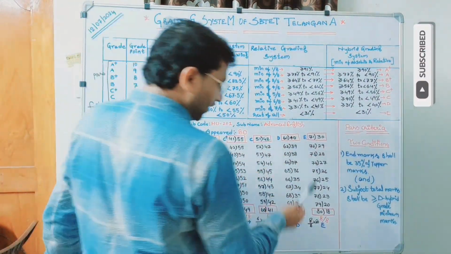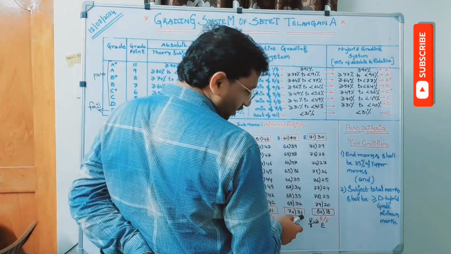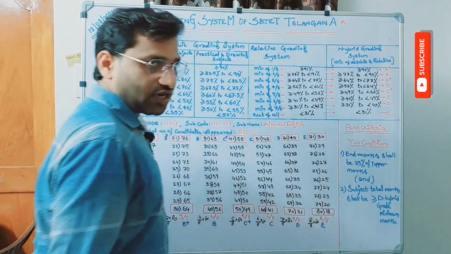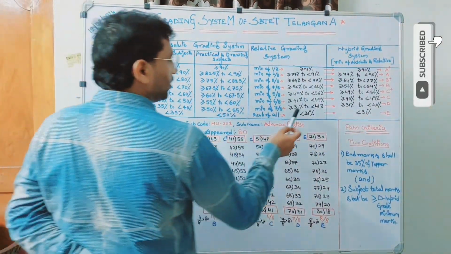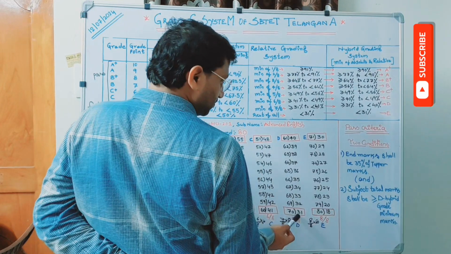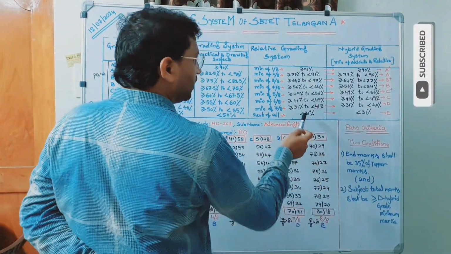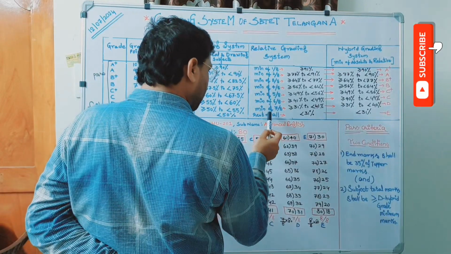And finally, from 31 onwards, D is entering. Below 31, everything is nothing but E grade. That means fail. So therefore, less than 31%. From 31 we are counting D, so less than 31 is nothing but E. So less than 31% is E grade.